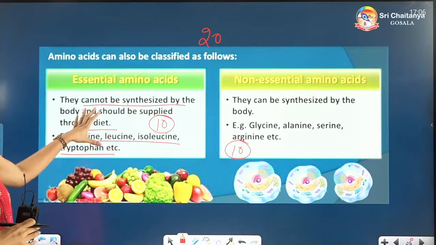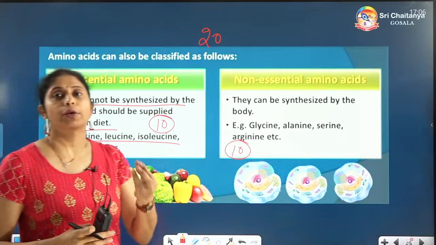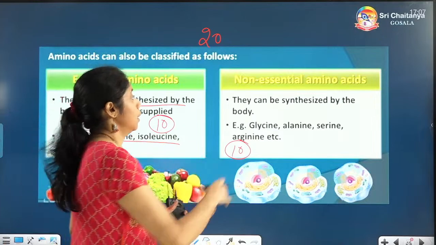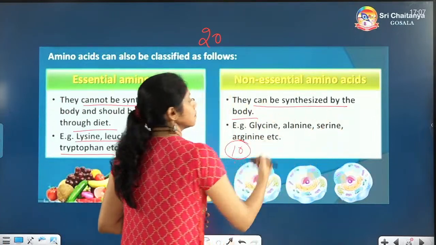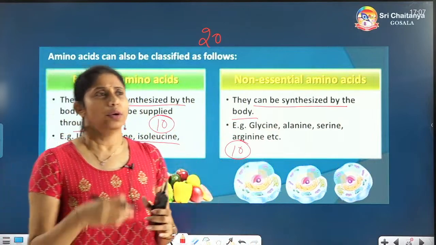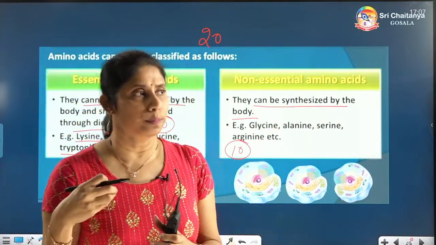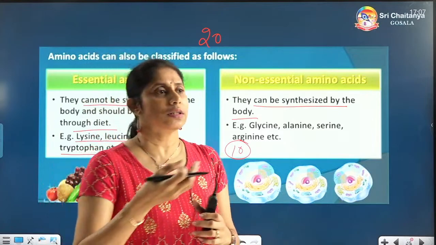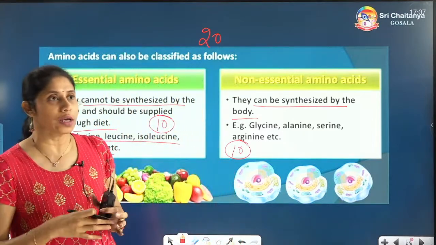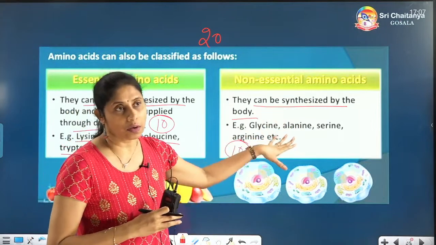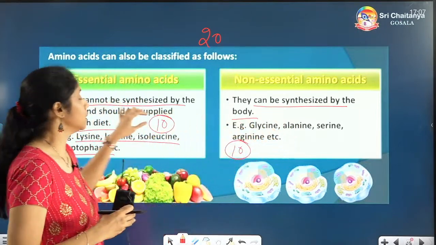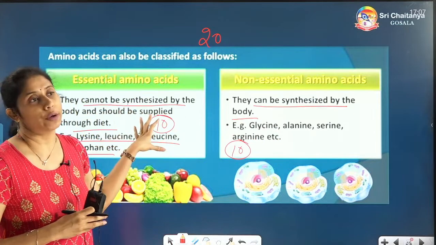Essential means our body cannot synthesize them, so we have to eat them through the diet. Non-essential, our body can synthesize these. So there is no need to have these amino acids in the diet. Just by eating our food, inside our body these amino acids can be synthesized. So these are called non-essential amino acids and these are called essential amino acids.